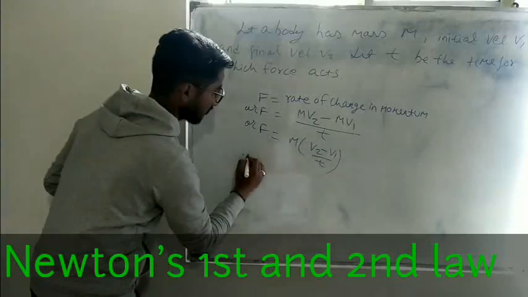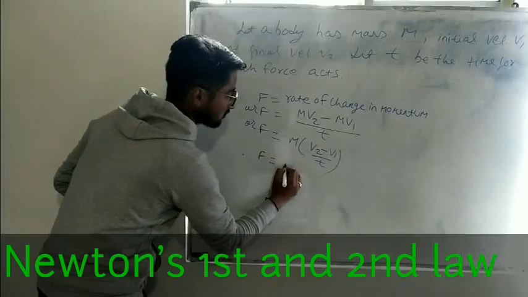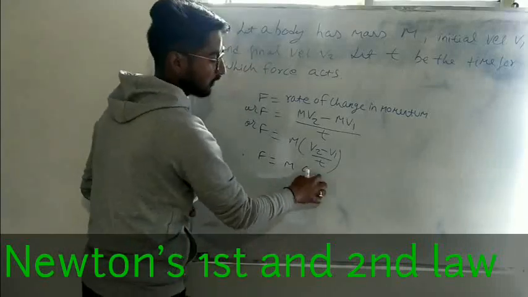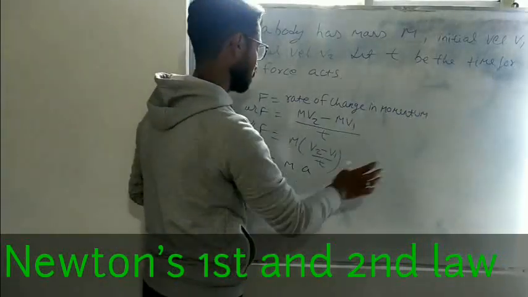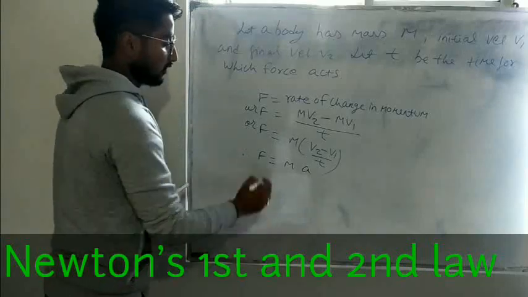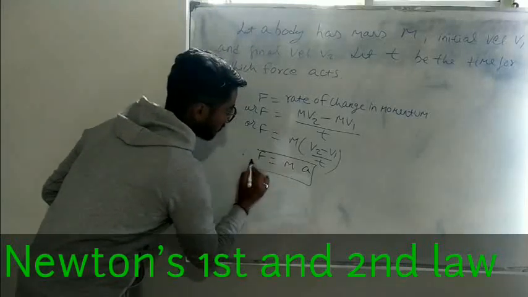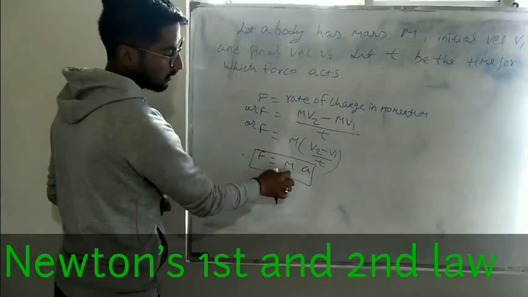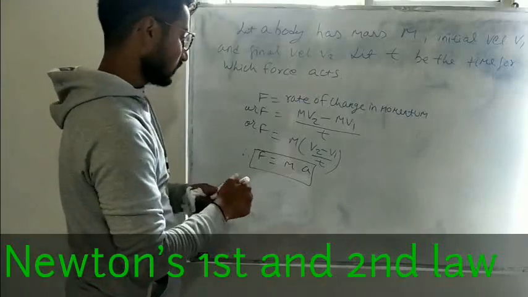Therefore F equals mass into acceleration, where a is acceleration. We have to write that. So we get this from Newton's second law: F equals m into a.